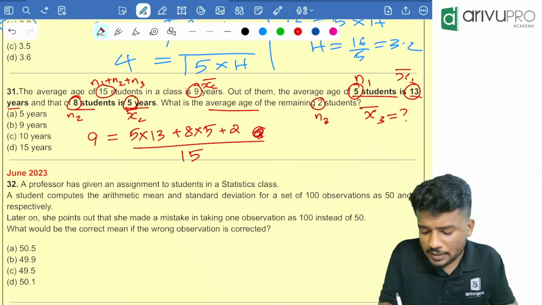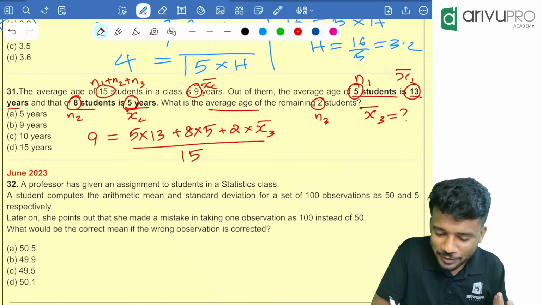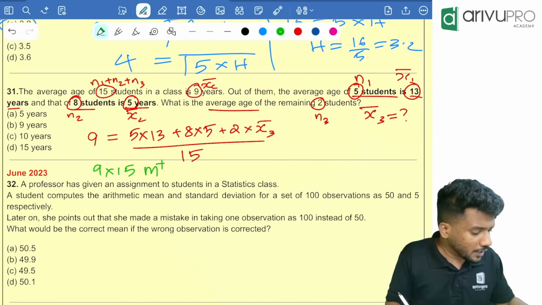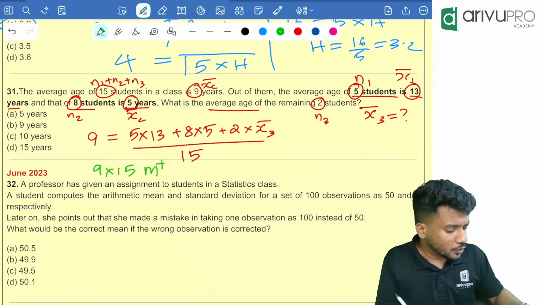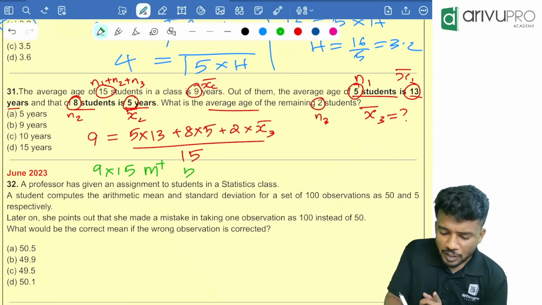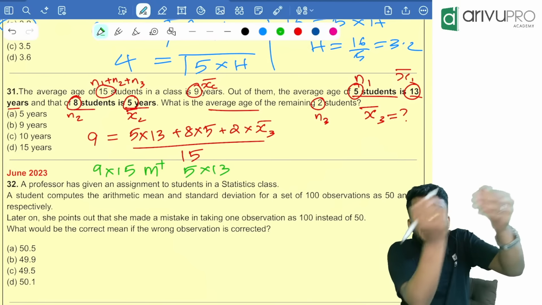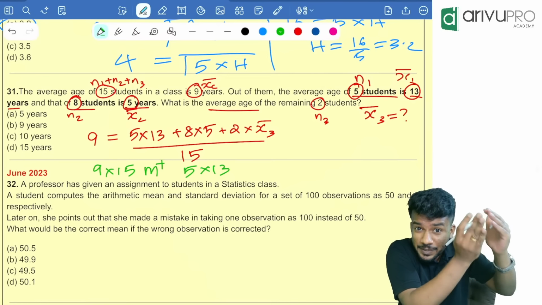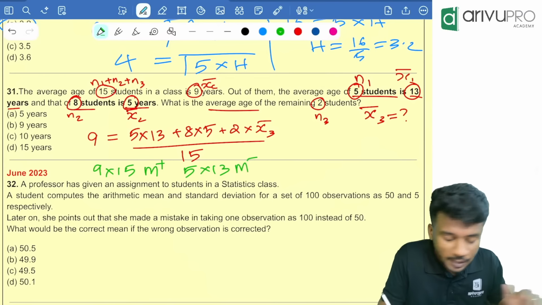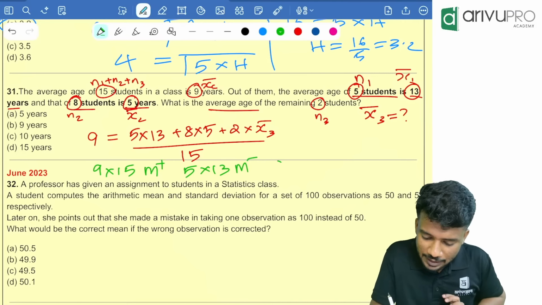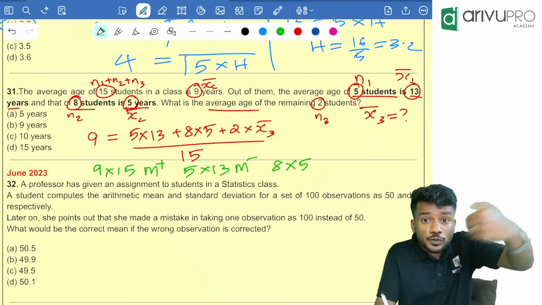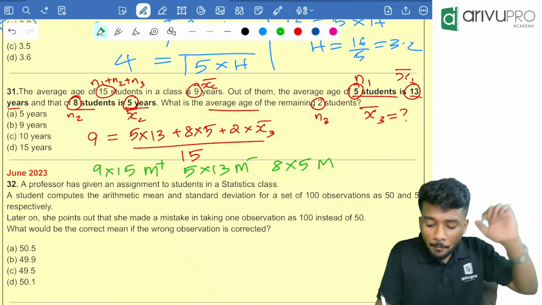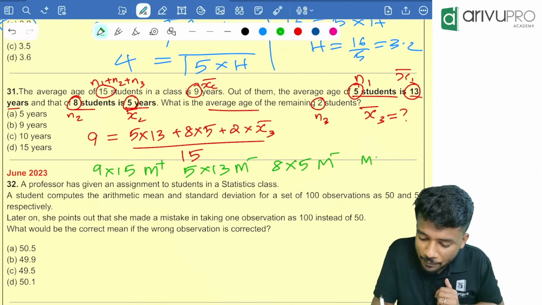People, take your calculator and start doing it. How will you do it in calculator? Tell me. 9 into 15 M plus, take your calculator, clear the memory. 9 into 15 M plus, then 5 into 13, it goes to the other side, that means it is becoming negative. So you will click what? M minus. Then 8 into 5, it goes to the other side. It will become negative. 8 into 5, click what? M minus. Then click MRC.